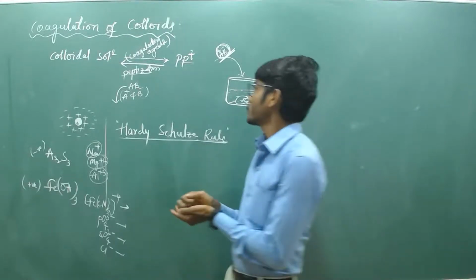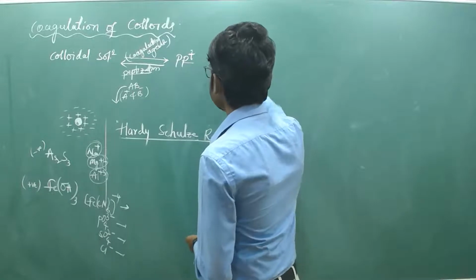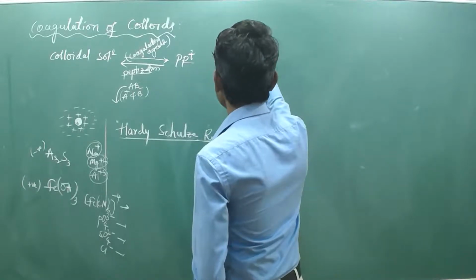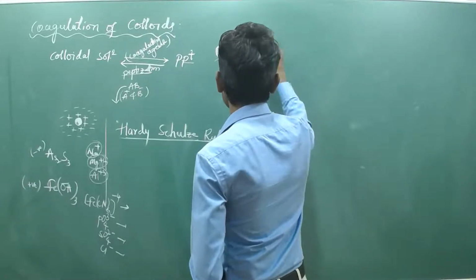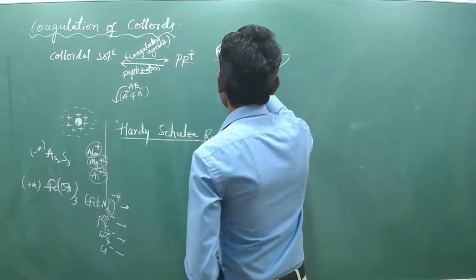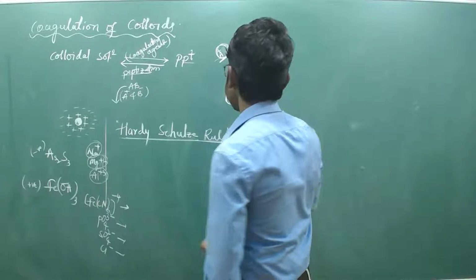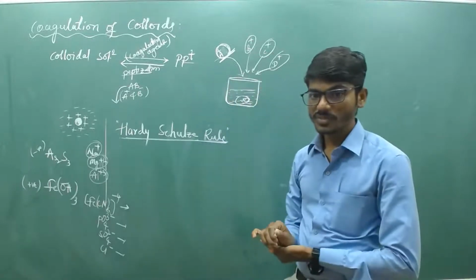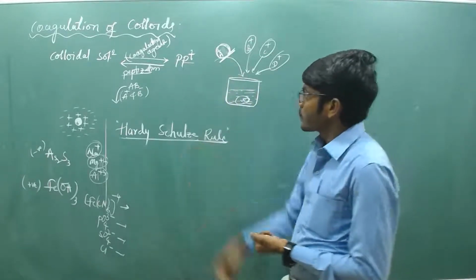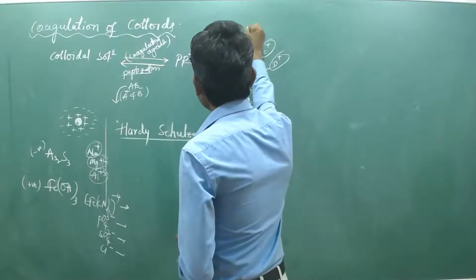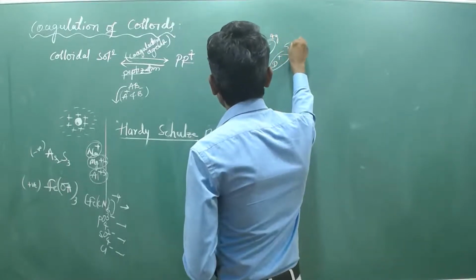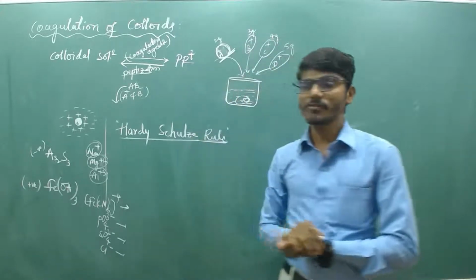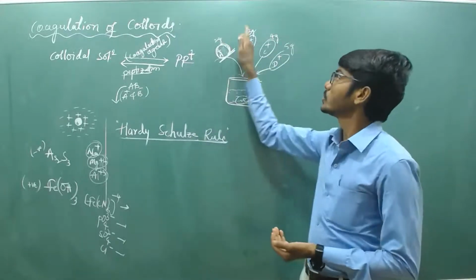Because suppose let's assume that I have four ions: A plus, B plus, C plus, D plus. I am adding them one by one in four different cases. Suppose 2 grams of A plus is enough, 3 grams, 4 grams, and 5 grams for the others.